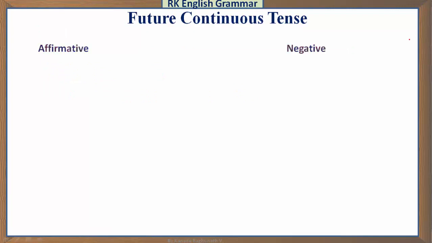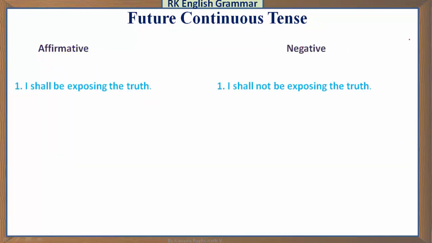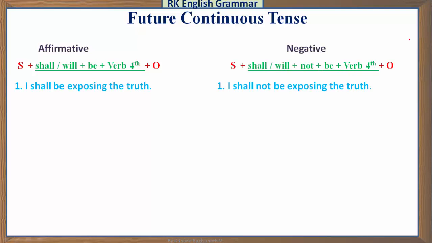Sentence affirmative and negative in future continuous tense. I shall be exposing the truth. I shall not be exposing the truth. The structure of affirmative is that subject plus shall will plus be plus verb fourth and object. In negative, subject plus shall will not be plus verb fourth plus object. Here we use the not between shall and be.